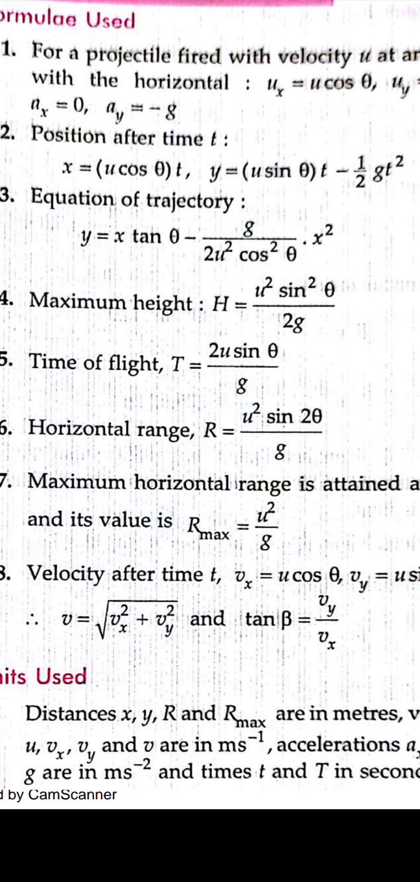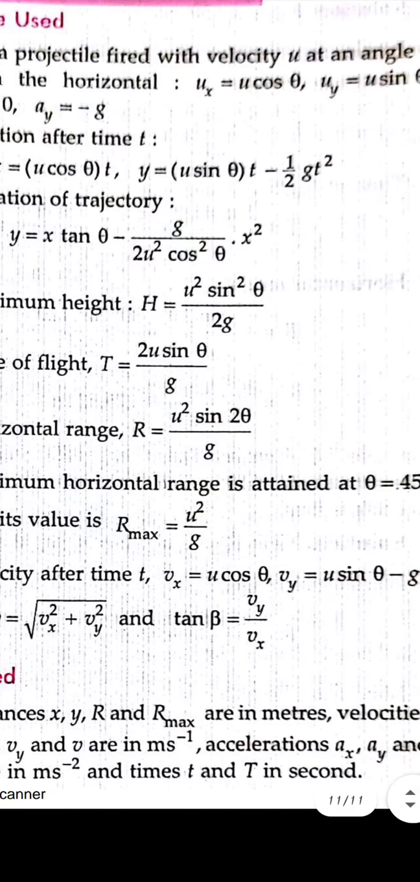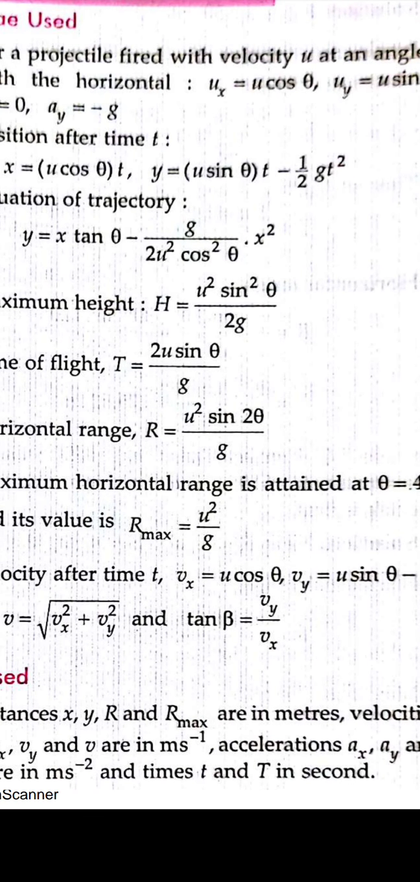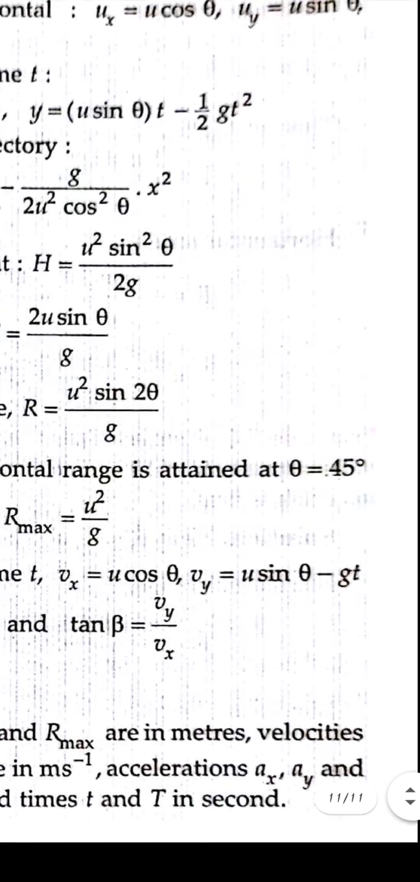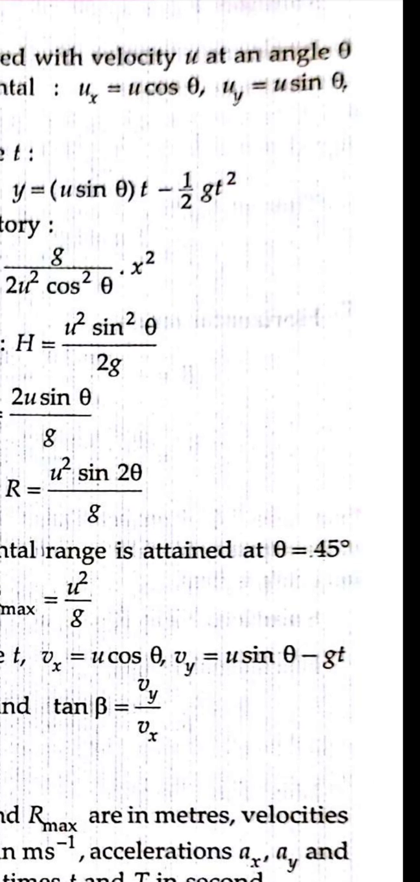And if you talk about the velocity after time t, because we know that there are two components, the resultant velocity will be given by under root vx square plus vy square. Okay, but in the vy, acceleration is also acting, so it will be given by minus gt.